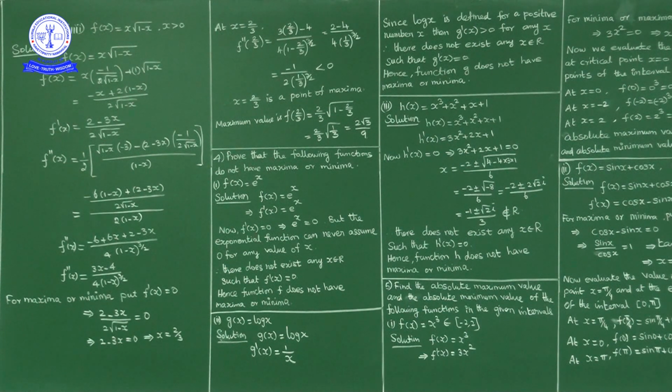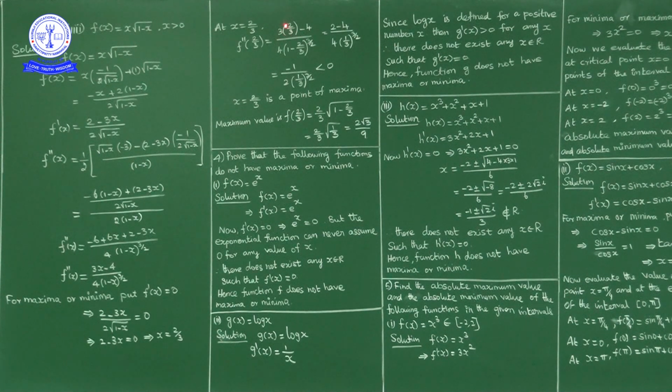Now we have to verify the sign of f double dash of x at x equal to 2 by 3. So we need f double dash of 2 by 3. Now f double dash of x is (3x minus 4) by 4 into (1 minus x) power 3 by 2. So here, in place of x, write x equal to 2 by 3.